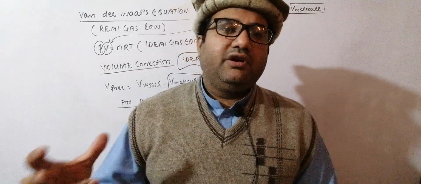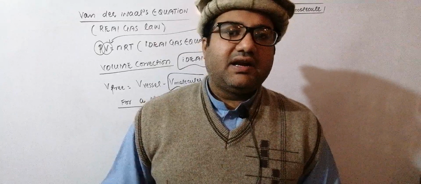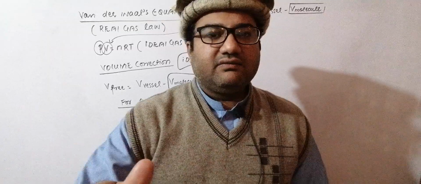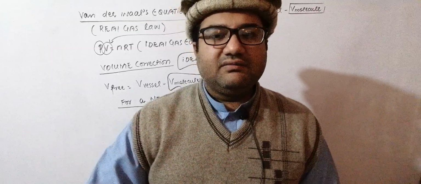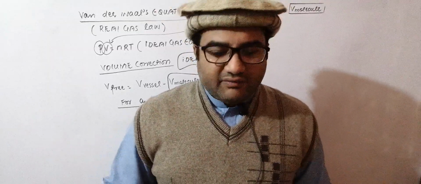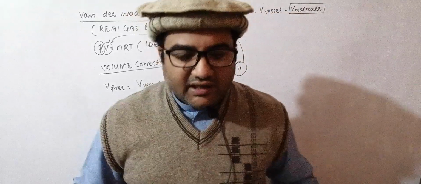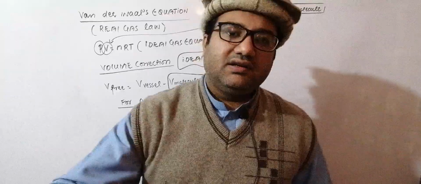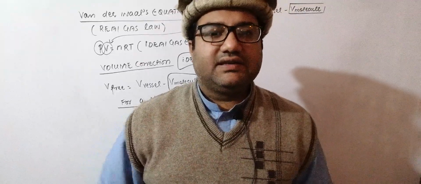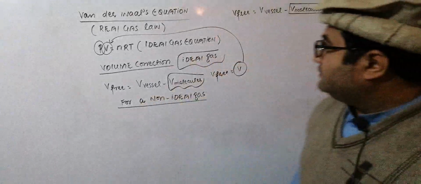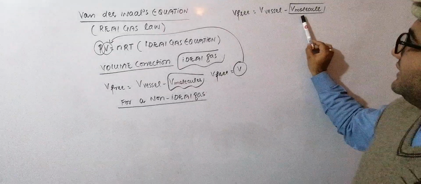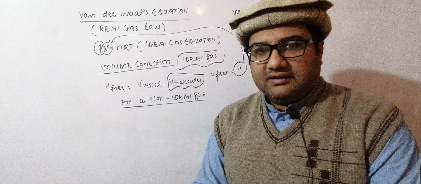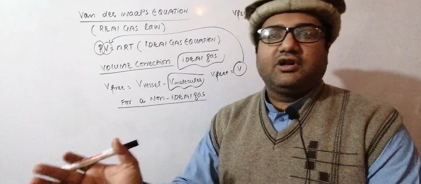What will be the free volume available to me? That free volume will be equal to volume of vessel minus my actual volume. Because the volume I actually occupy is not free for other molecules to move in the same region. So V molecule is the actual volume of a molecule which is not free for other molecules to move in.